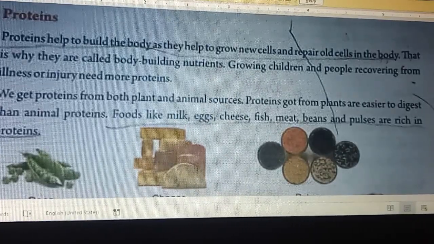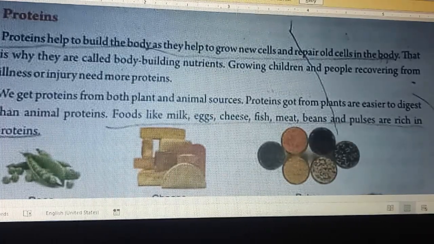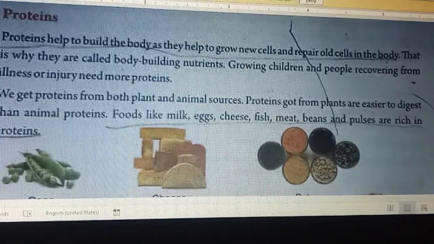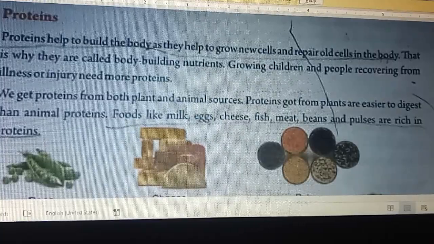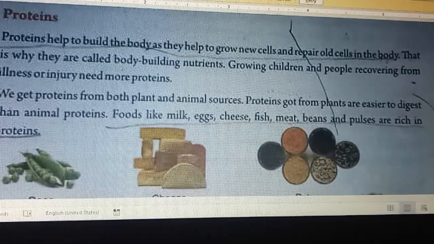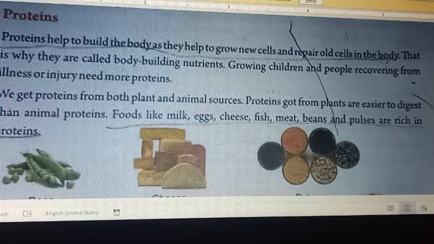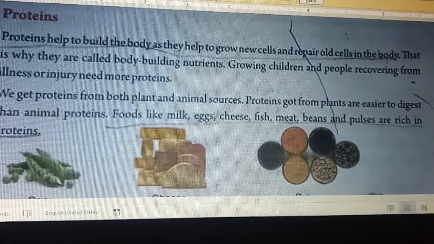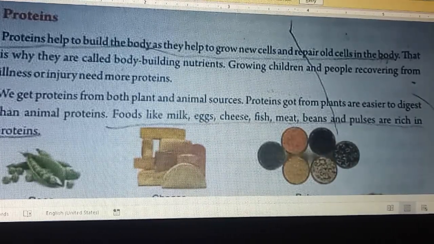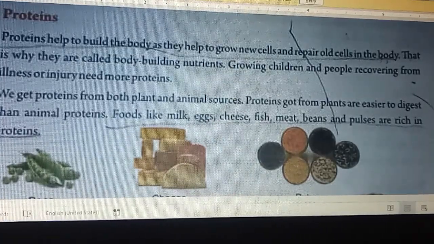The next component is protein. Protein helps to build the body, as it helps to grow new cells and repair old cells in the body. That is why they are called bodybuilding nutrients. So protein is also called a bodybuilding nutrient because it helps the old cell get repaired and a new cell takes place in place of the old cell.